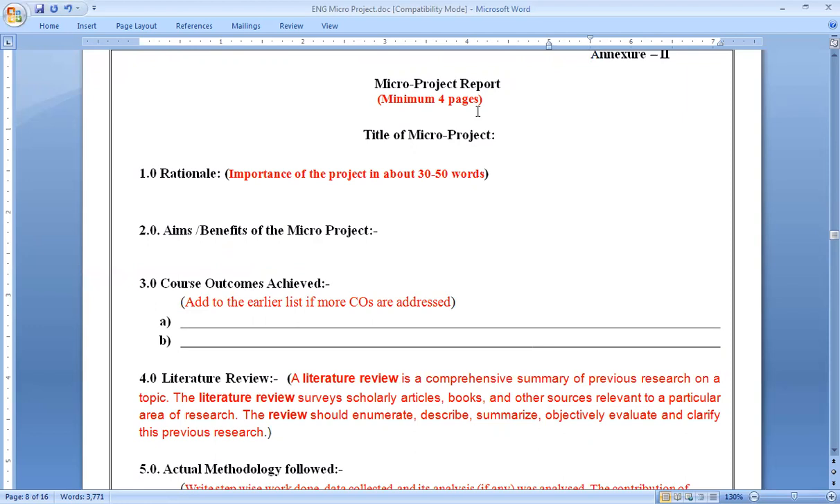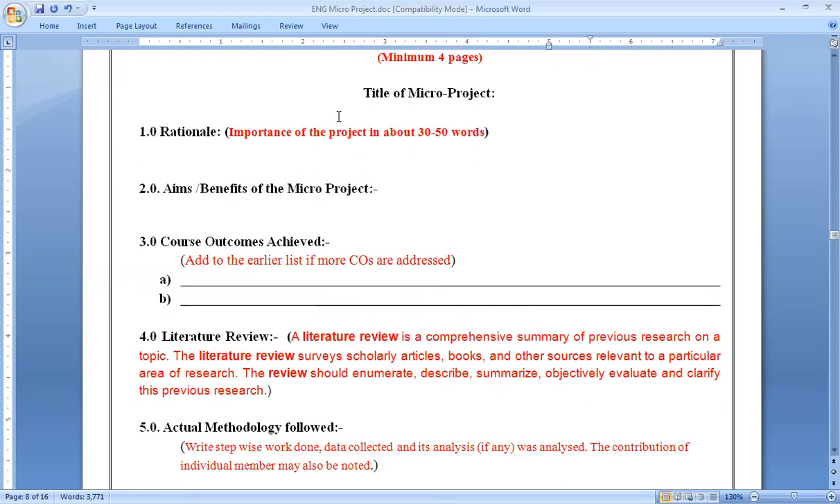That must be of 4 pages. Okay. So it must be well explanatory in the comparison of proposal. So in case of micro project, the first point is your rationale. So in rationale, you have to write down importance of the project in about 30 to 50 words.